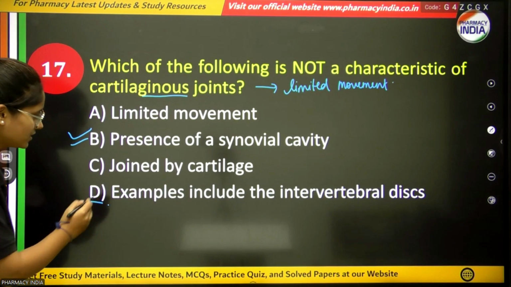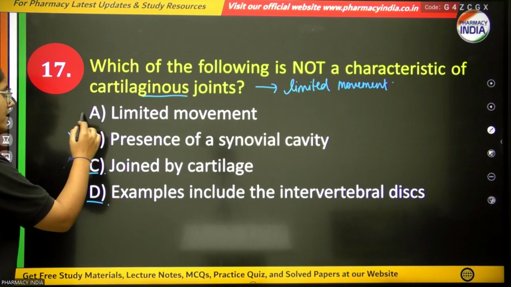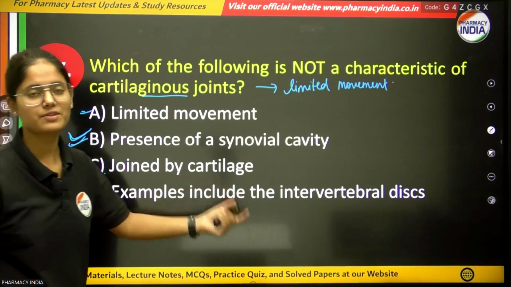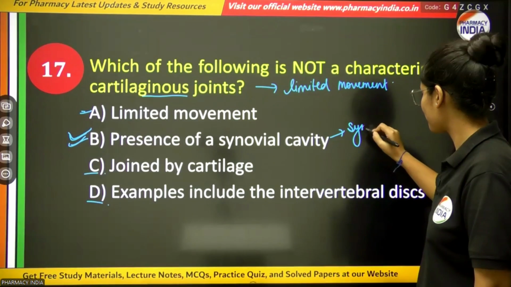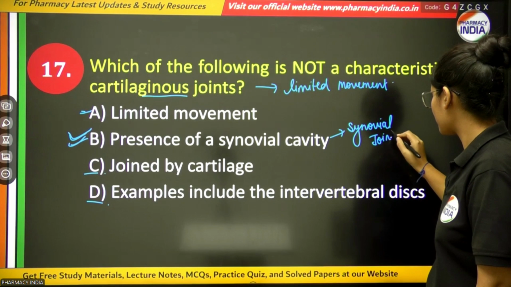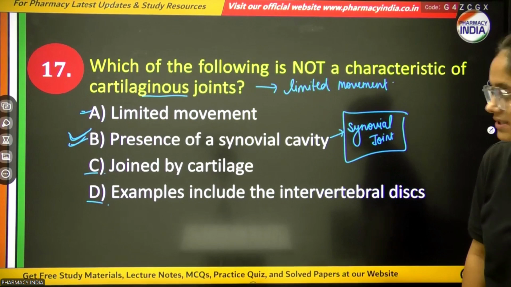So the correct option will be the second, because the last one, examples include the intervertebral disc, is correct. Joined by cartilage is also correct. And limited movement is also correct. But presence of synovial cavity is a characteristic feature of synovial joint. This is not a characteristic feature of cartilaginous joint.